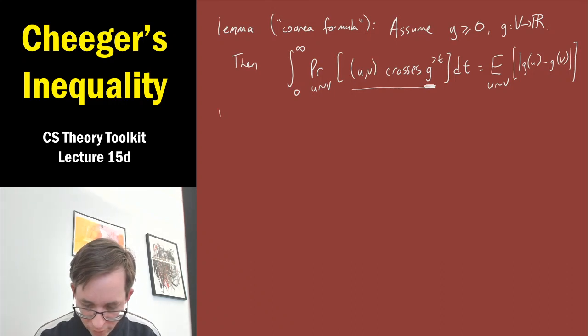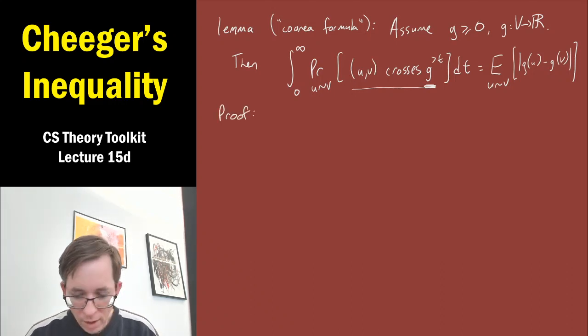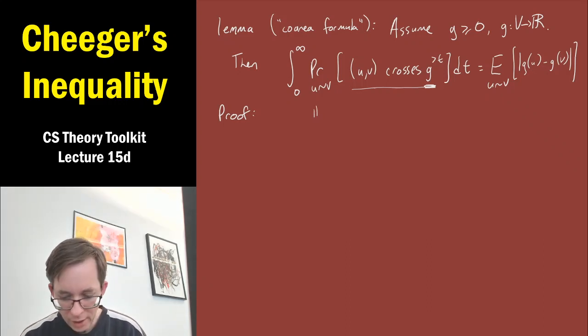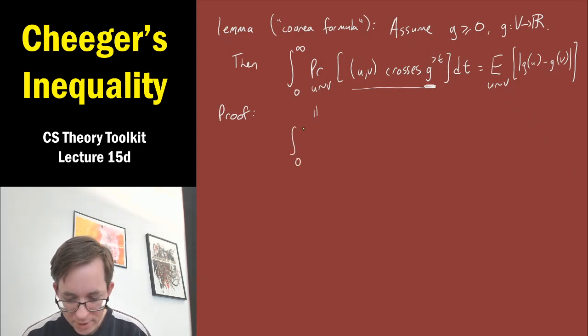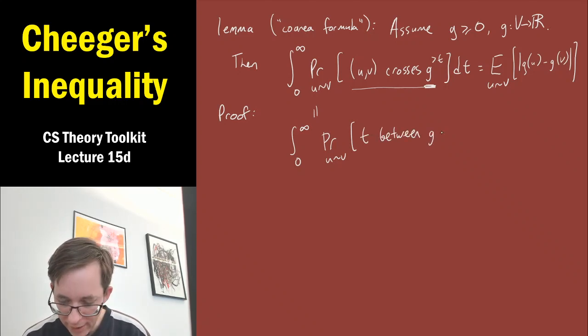Okay, proof. Well, let's just look at this expression. I'll just rewrite it. It's the integral from 0 to infinity of the probability over a random edge, just say it in words, that t is between g of u and g of v.